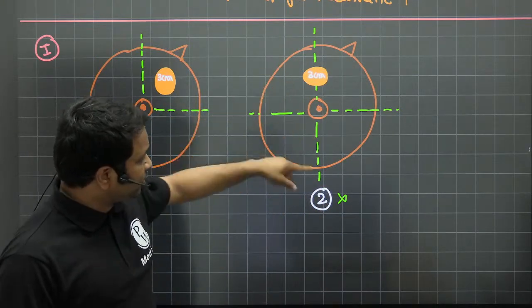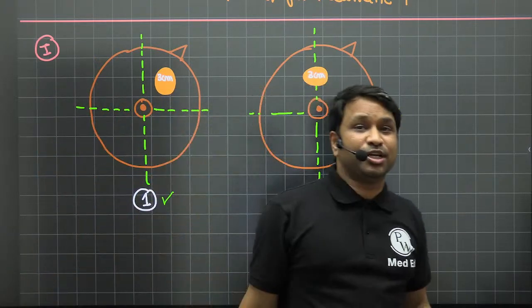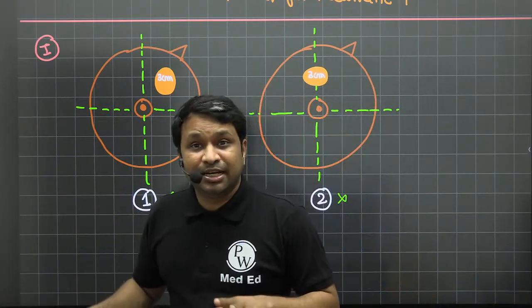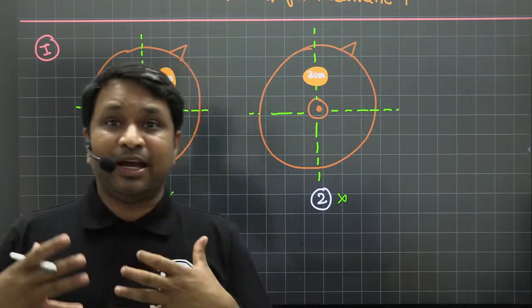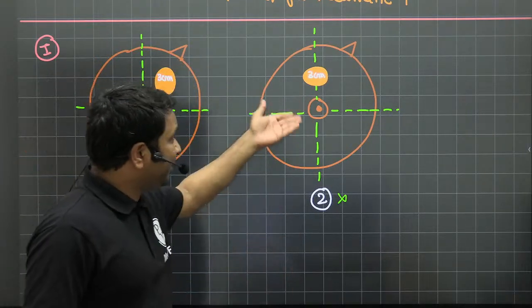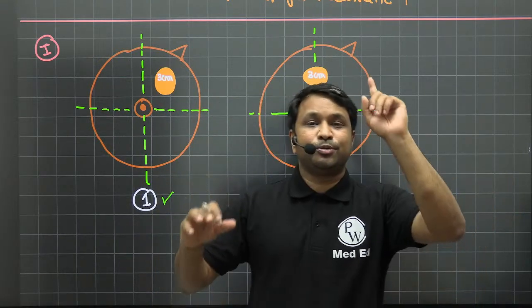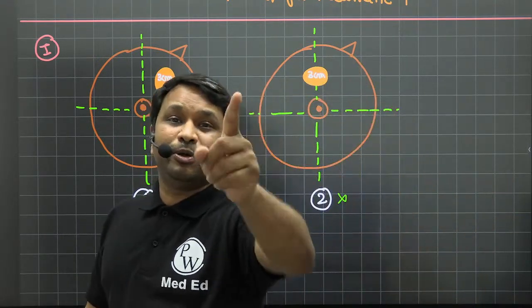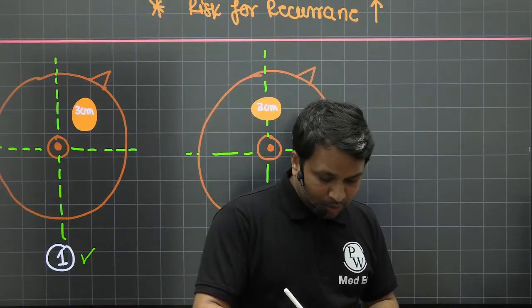In patient number 2, you can see it is crossing the quadrants, but you need to understand this quadrant division is an imaginary division. It's not an anatomical division. It is for us to simplify our treatment methodology. I have made these imaginary lines. What was the condition? There should be two lines passing through the nipple perpendicular to each other. That was the only condition. I'll just change this a bit into the orientation.